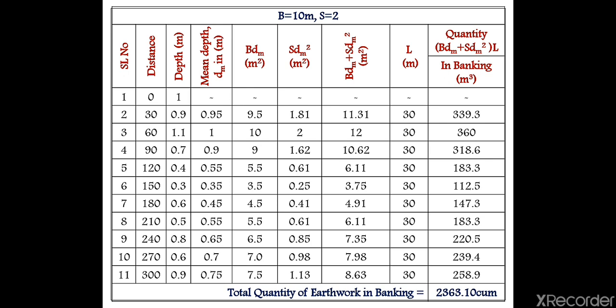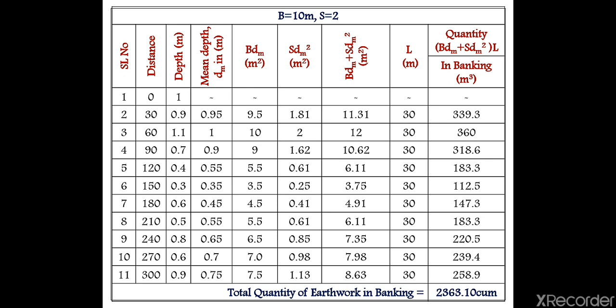And again for the next chainage, that is 60 meter chainage, same thing you have to consider. Present depth is 1.1, previous depth is 0.9, so you take the average, that means 1.1 plus 0.9 divided by 2, it is 1 meter. Same way for all other chainages you have to do.